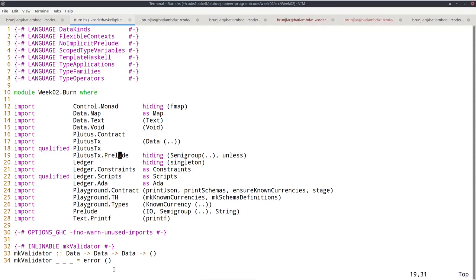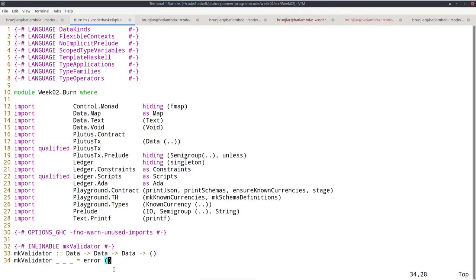And by adding this line, we import the Plutus prelude instead. So that's why here when we just say error, we don't get the standard Haskell error that takes a string, but instead the Plutus error that takes a unit. If you look down here, I do import something from the standard Haskell prelude as well, but that's for other reasons that have nothing to do with validation. That is for something in the off-chain code and for the playground to work. For example, the IO I need to import so that the playground doesn't complain.